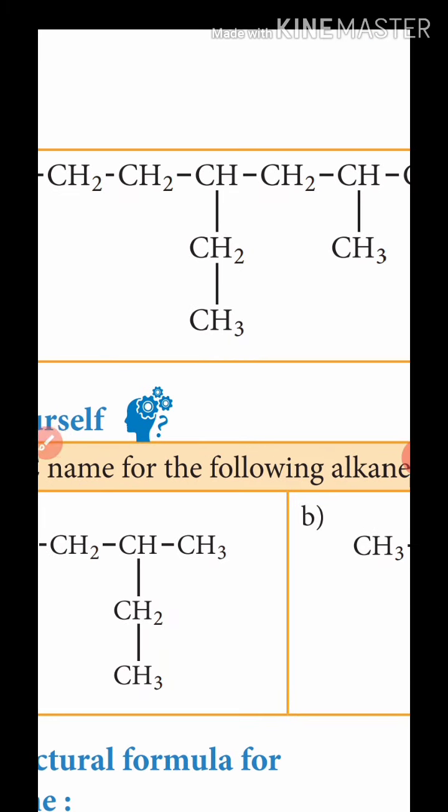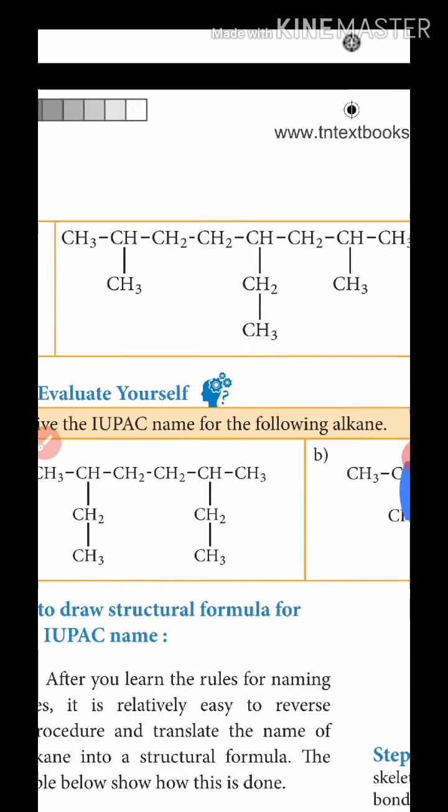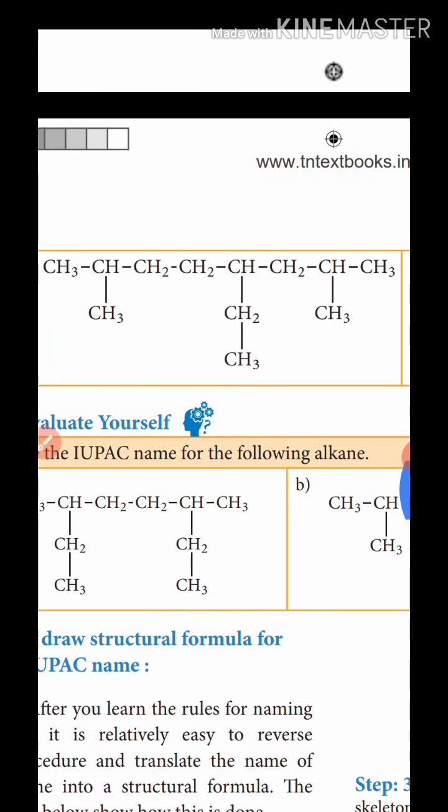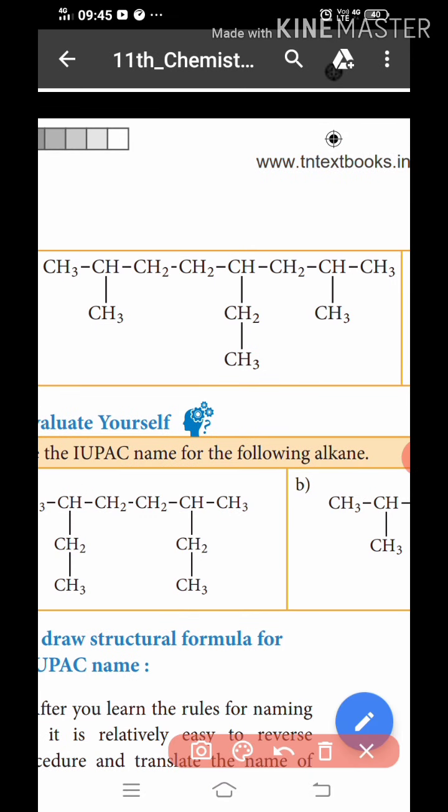the presence of 8 carbons: 1 2 3 4 5 6 7 8. Okay, 8 carbons present. The first thing is the nearest functional group, the nearest group, so number 1 2 3 4 5 from the side of the nearest group.